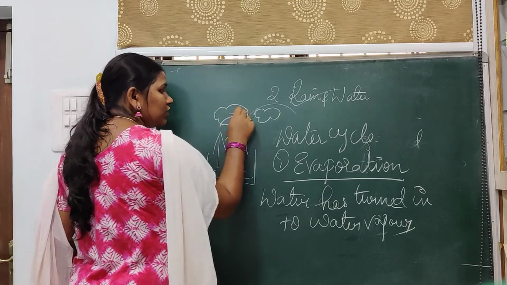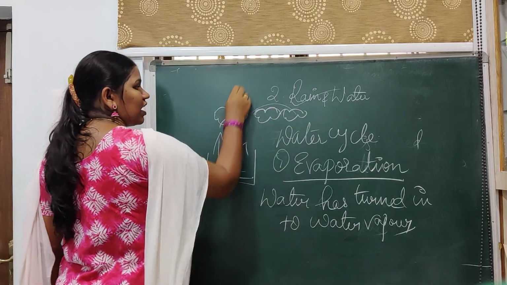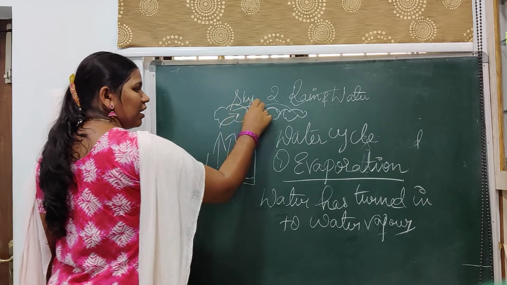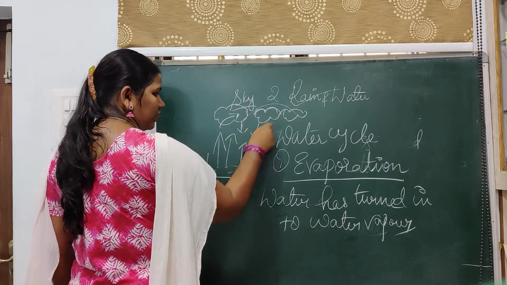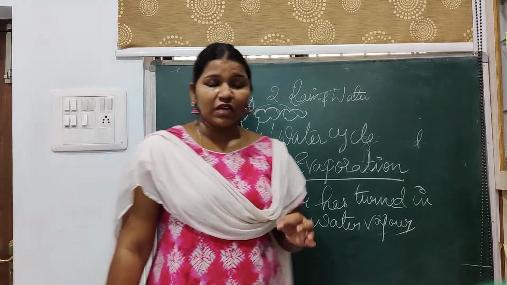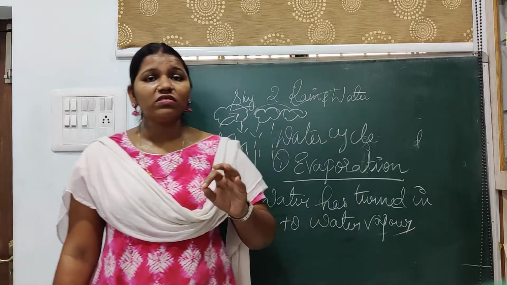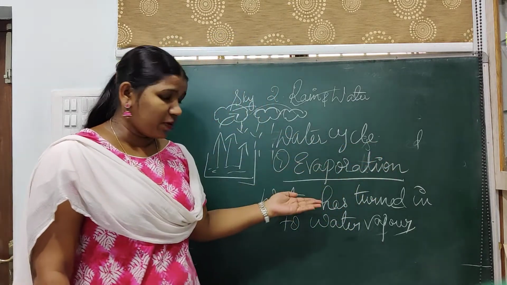It converts into clouds. When the water reaches the sky and converts into clouds, those clouds will cause rain. Okay? So simply what you can conclude from this is that rains are formed by a process called evaporation.